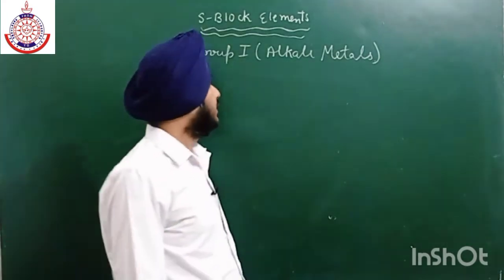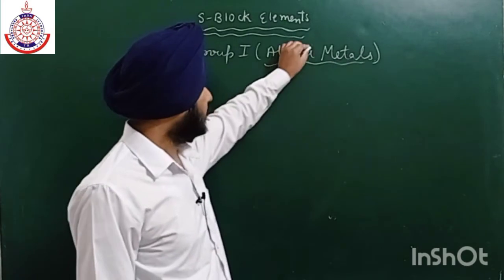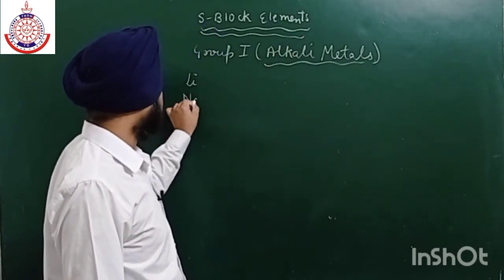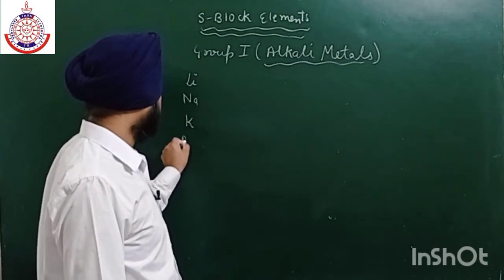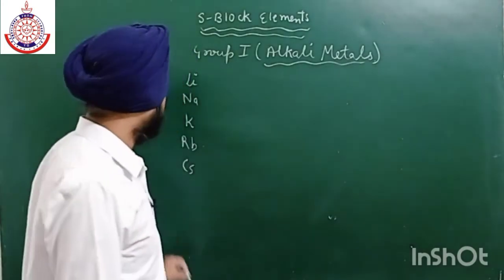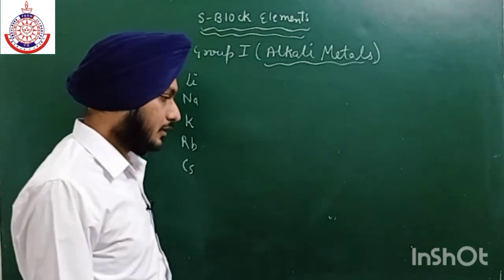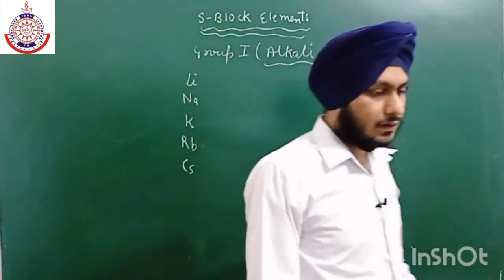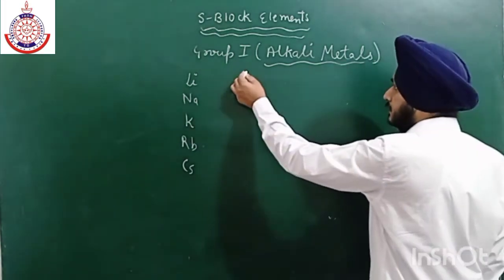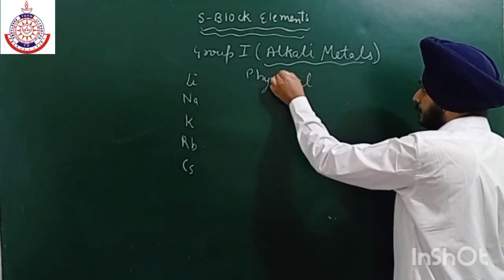That is why they are known as alkali metals, and they are lithium, sodium, potassium, rubidium, and cesium. We'll talk about only these five because francium is radioactive in nature. So the first property we are discussing is the physical properties.